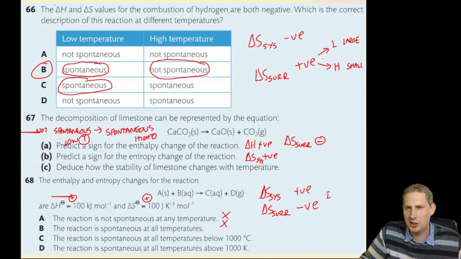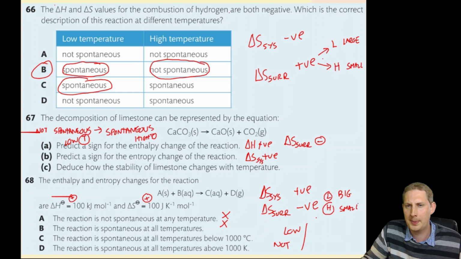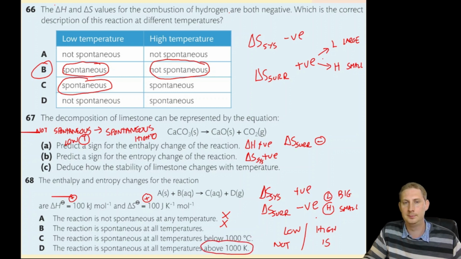At low temperatures, this is a big number, it's going to win, so it's not spontaneous. However, at high temperatures, this is a small number. The positive will win out for the system. So at high temperatures, it is spontaneous. So therefore, the reaction will be spontaneous at all temperatures above 1000 Kelvin.